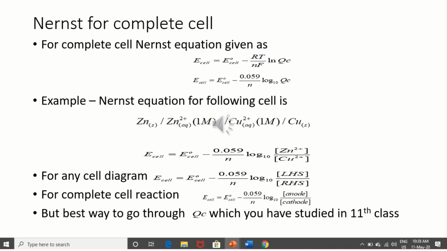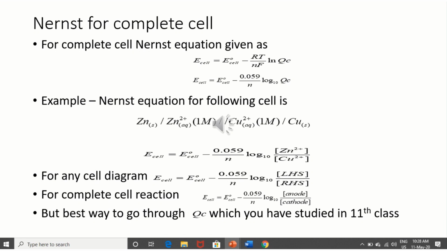For the Nernst equation for a complete cell, we can use two similar previous half cells, and after calculation what we get is E cell is equal to E naught of cell minus 0.059 by n log base 10 of [Zn2+]/[Cu2+], which means the left hand side is the substance formed by oxidation and the right hand side is formed by reduction.